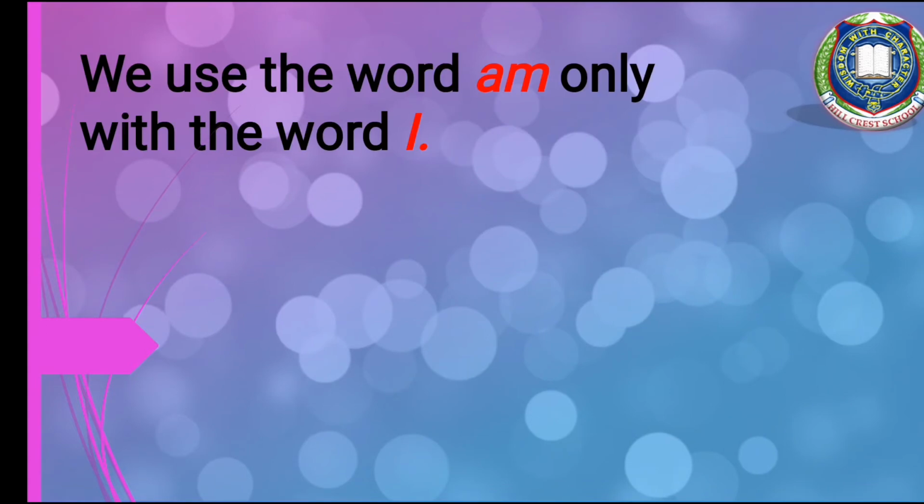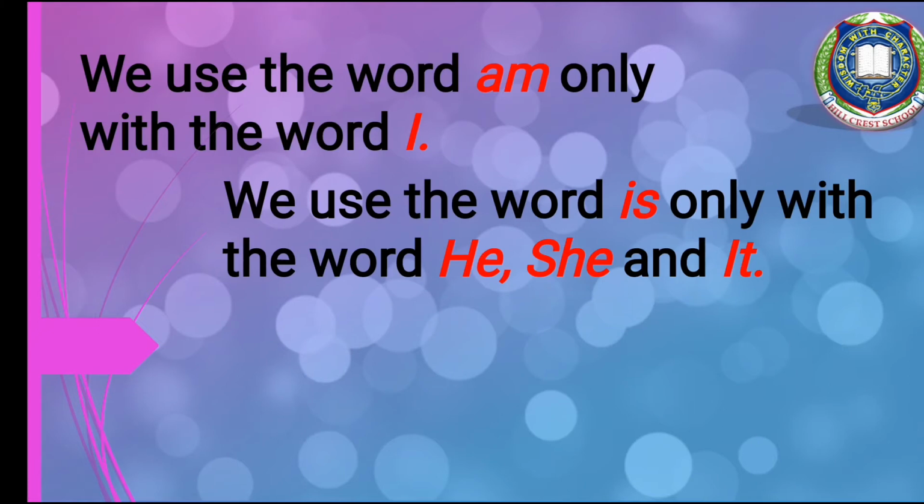Now we use the word am only with the word I, like I am. We never say he am, she am, they am, okay? But we only say I am. So the word am here is used only with the word I. We use the word is only with the word he, she, and it. We do not say he am, she am, it am, but we say he is, she is, it is.